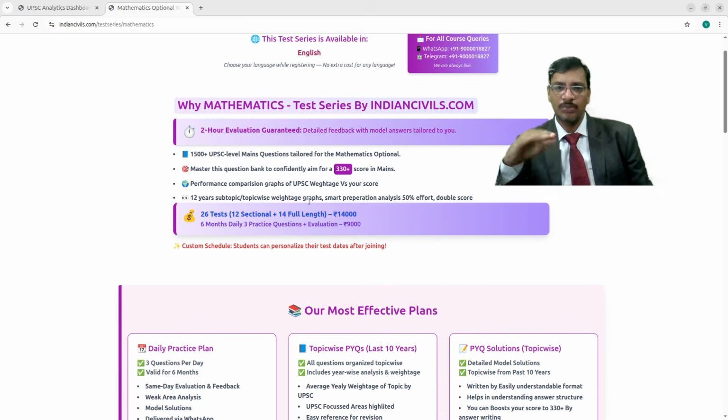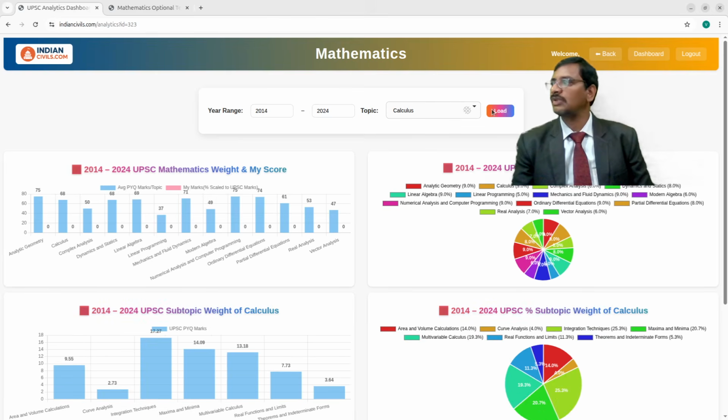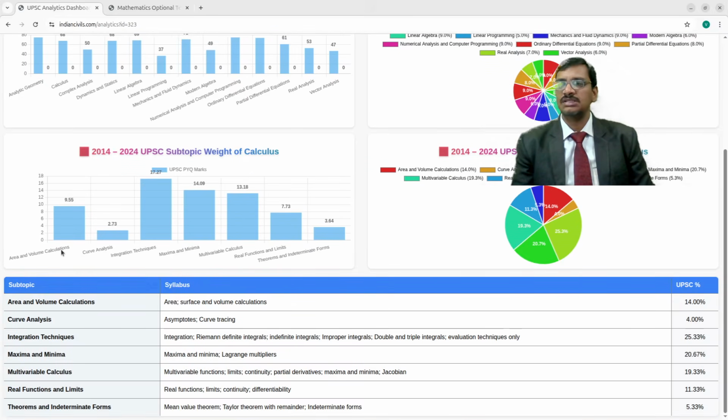Not just that. Suppose you write a topic test and you have taken only calculus. In calculus there are subtopics: areas and volumes, curve analysis and integration techniques, maxima and minima, multivariable calculus, real functions and limits, and theorems and indeterminate forms. Integration techniques has the highest weightage, because certain topics in this portion are related to real analysis. See this, the syllabus classified for integration techniques: real integration techniques.